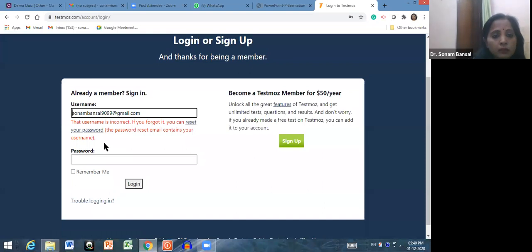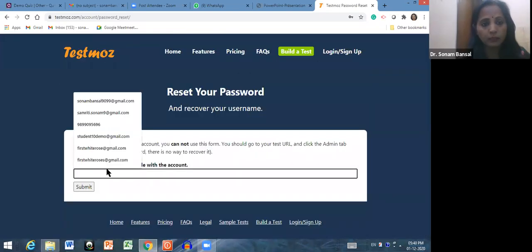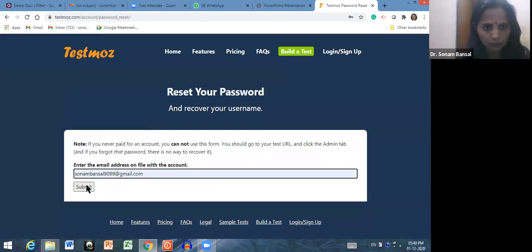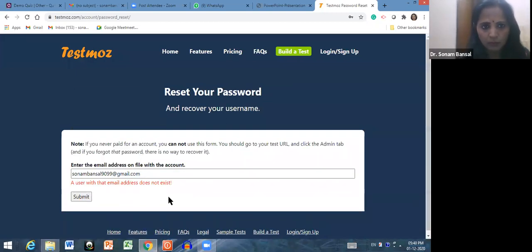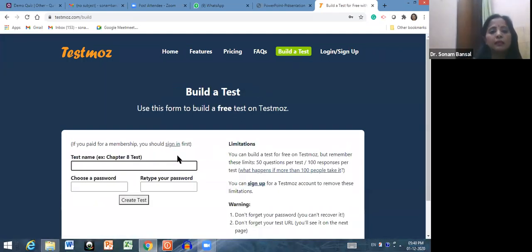You can reset your password. Let me go for resetting the password. I think my email address. Go to submit. Okay. Then directly what you can do, you can directly go to build a test.